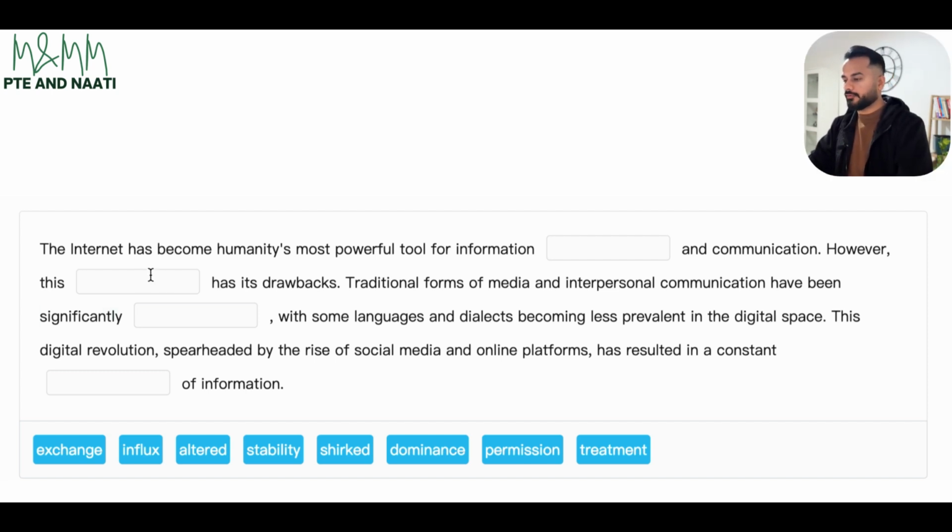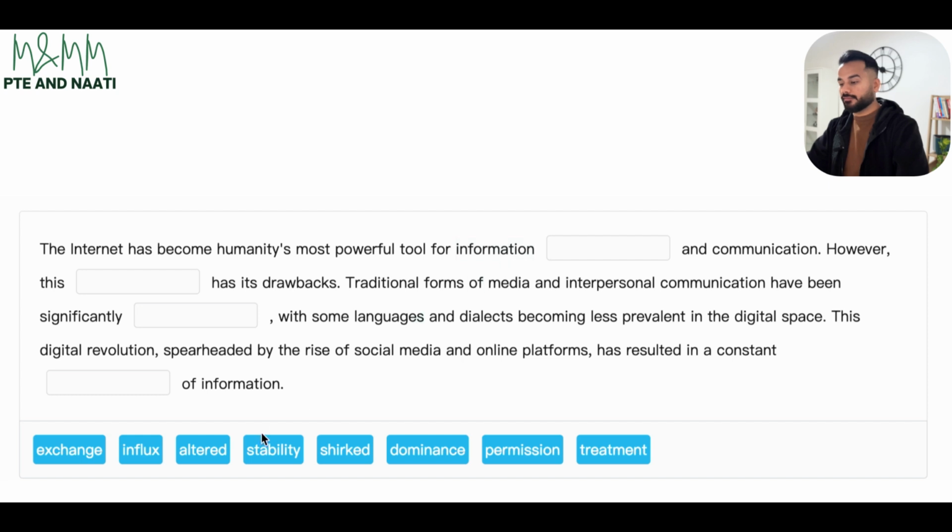The first one we have is: the internet has become humanity's most powerful tool for information dash and communication. So see, we need a word that goes with the word information over here. And that needs to be a positive, neutral word, considering this is a positive statement, the internet has become humanity's most powerful tool. So talking good about internet over here. And information, something, and communication. So out of the options, we have got exchange, information exchange. By the way, it's a collocation and it's a good one. Information exchange, we use that all the time.